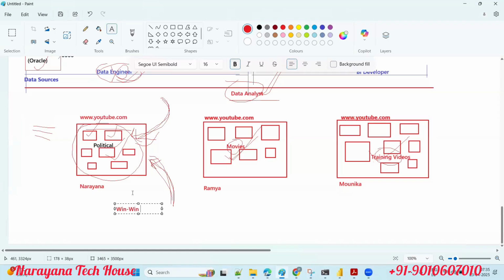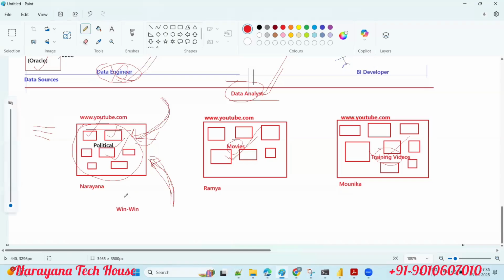Win-win means because of this data analytics, the company is winning, and the customers are also winning. We are both winning, guys. Winning means the company gets whatever they want from the customer, and the customer gets whatever they want from the company. Because of data analytics, what you get as a result is win-win. This is called the win-win scenario, guys.